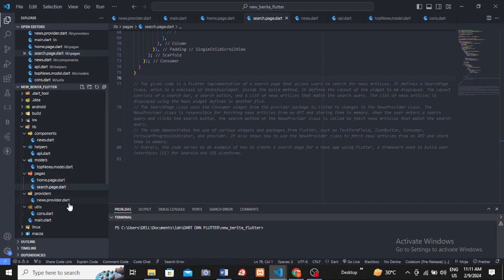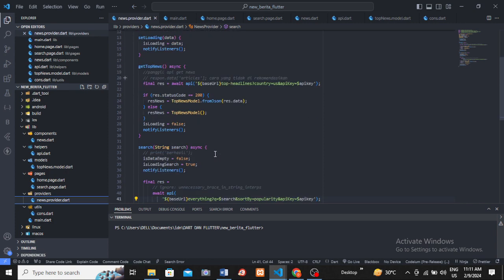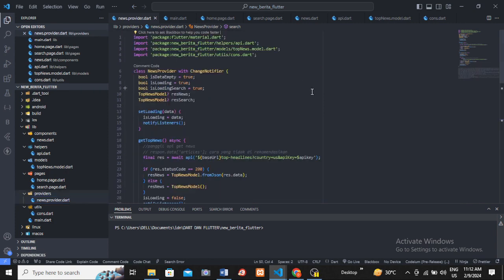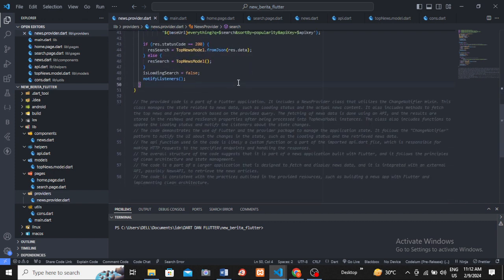Okay, next, news_provider. In this news_provider.dart, the provided code is a part of a Flutter application. It includes a NewsProvider class that utilizes the ChangeNotifier mixin.